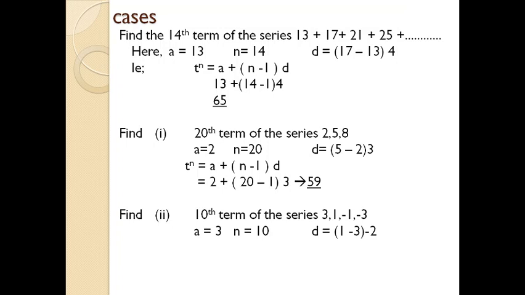You will get minus 2, because negative values have an impact on the computation. By substituting the values, 3 plus (10 minus 1) into minus 2, you will get minus 15. That's all for today. We will deal with further cases in the next classes.